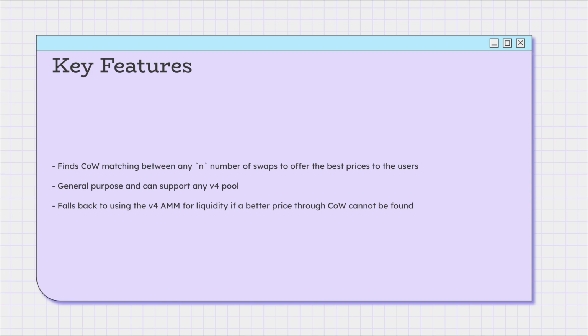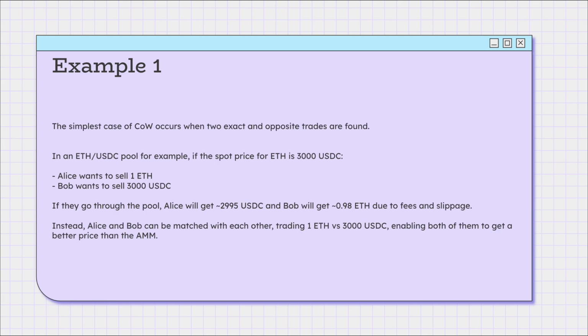It is economically secured by EigenLayer. It finds CoW matching between any n number of swaps to offer the best prices to the users. It is general purpose and can support any v4 pool. It falls back to using the v4 AMM for liquidity if a better price through CoW cannot be found. The simplest case of CoW occurs when two exact and opposite trades are found.